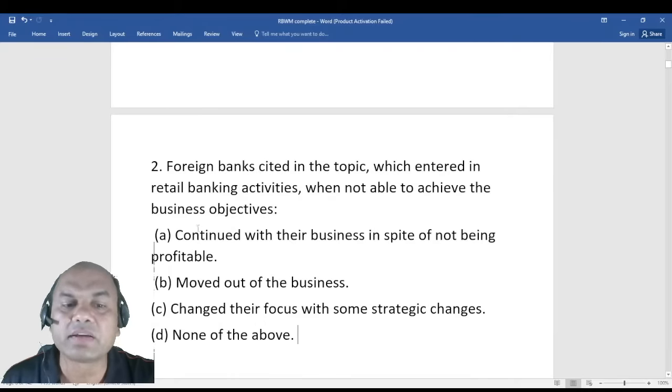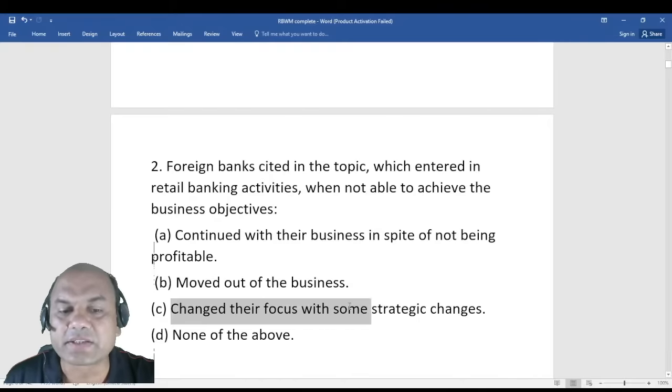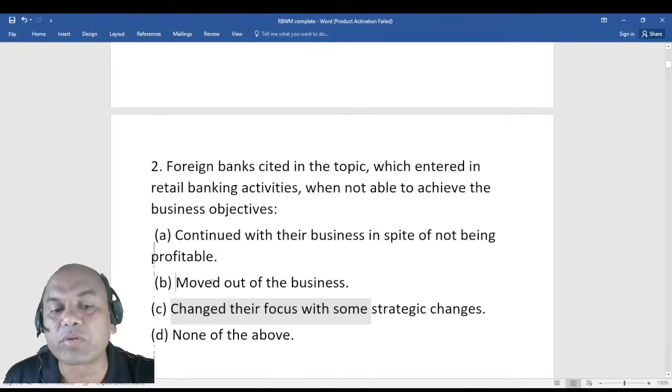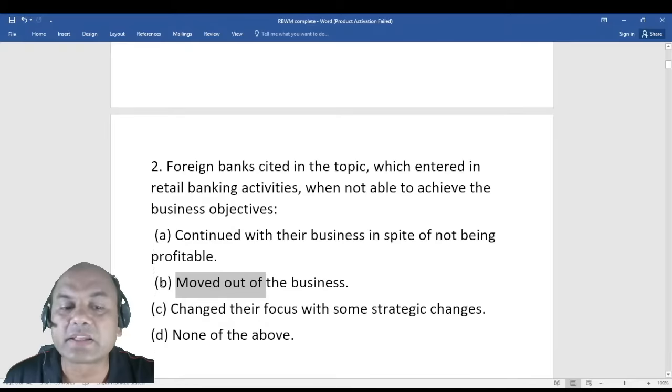They move out of business, or change their focus with strategic changes, or none of the above. If they see they are not getting the right objective, they'll do one thing: change their focus with some strategic changes, or if that is not possible, then they will move out of the business. But this is the last option.